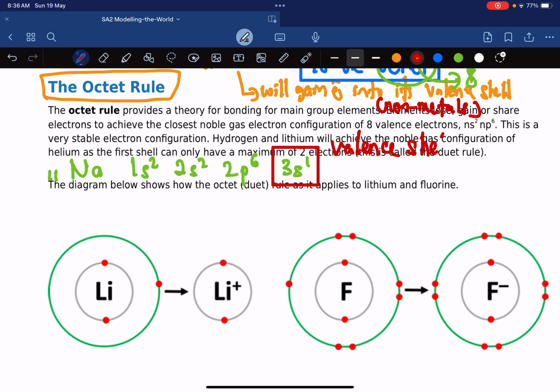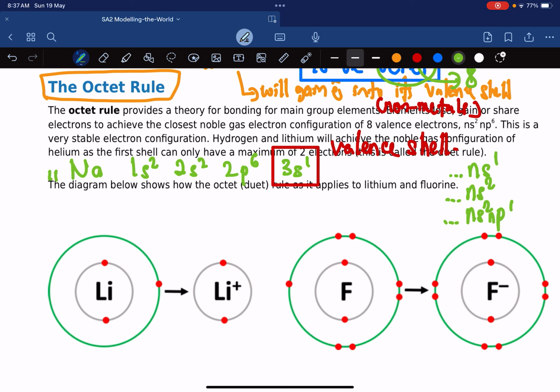So for metals, their valence shells are ns1, ns2, np1. These are their last shells.